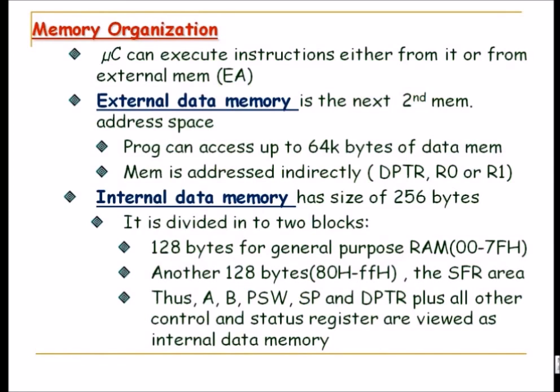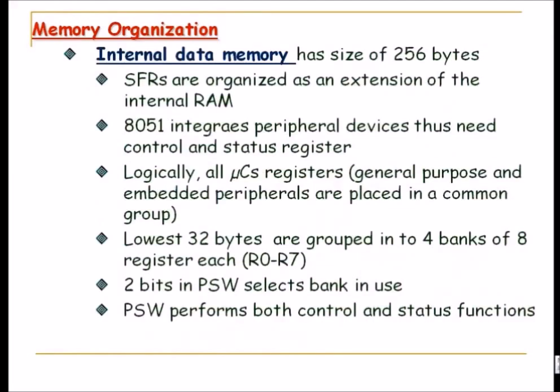And there is internal data memory, which has a size of 256 bytes. It is divided into 2 blocks: 128 bytes for general purpose RAM, 00 to 7FH, and another 128 bytes for 80H to FFH. This is the SFR area, the special function register area, and thus A, B, the program status word, stack pointer, DPTR, and all other control and status registers are viewed as internal data memory. Any controller will have at least 128 bytes of memory.